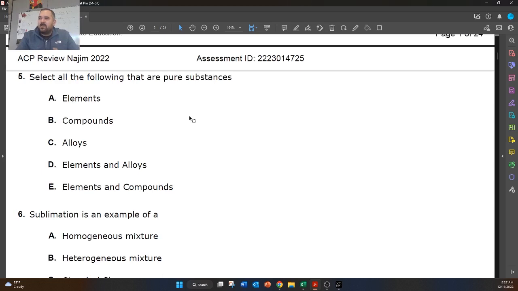Select all the following that are pure substances. So pure substances, there are 2 categories that fall under pure substances. There are elements, which are made up of one type of atom, and then there's compounds that are a combination of 2 or more atoms that are combined chemically. Alloys are not considered a pure substance because they're a mixture. They're a mixture, not a compound. So I guess E would have been the correct answer.